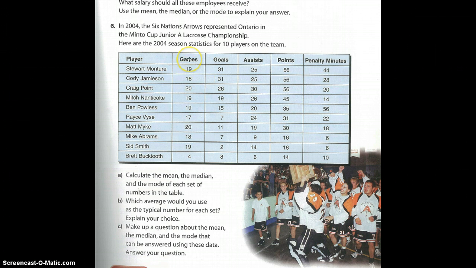The median for each one, games, put them in order from greatest to least, find the number that's in the middle. Goals, I would put the goals in order from greatest to least, or least to greatest, it doesn't make a difference. Find what's in the middle. I'd do the same for assists, points, penalty minutes.